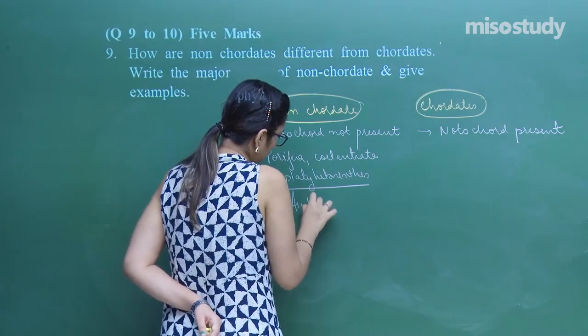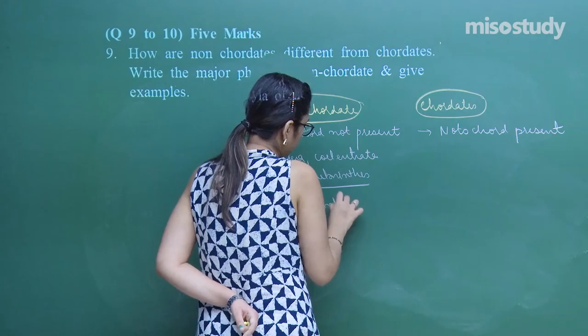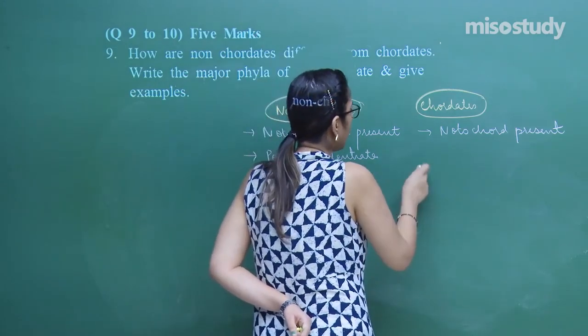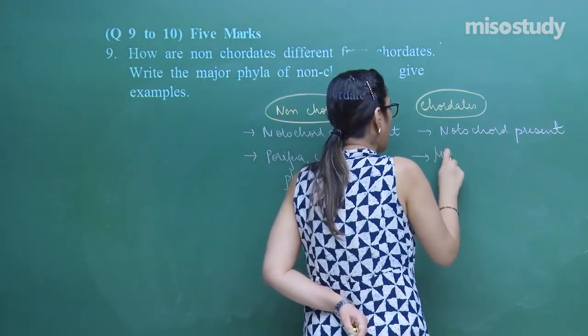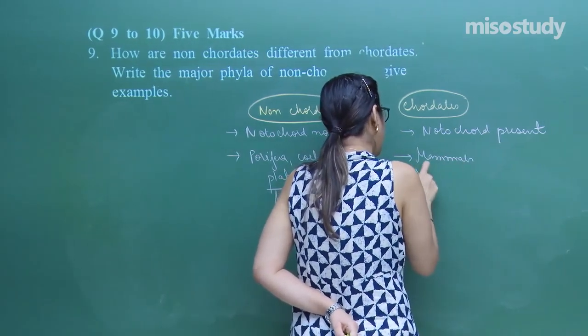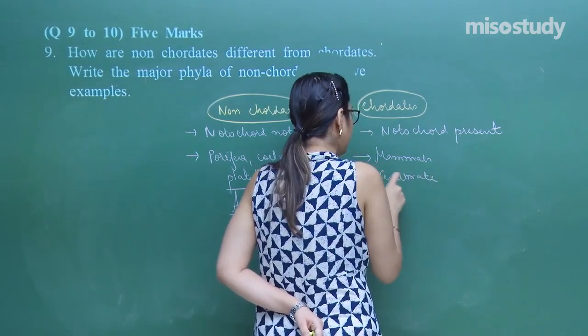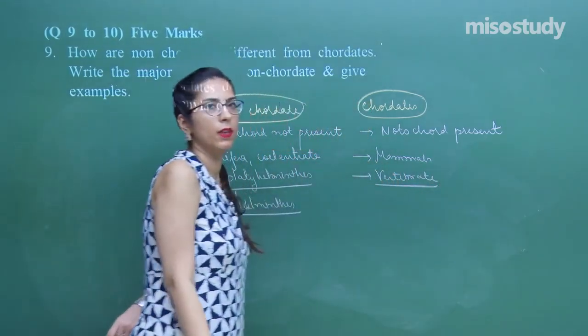Ascalaminthus, whereas the chordates, we have an example of mammals, we have an example of vertebrate, etc. Right?